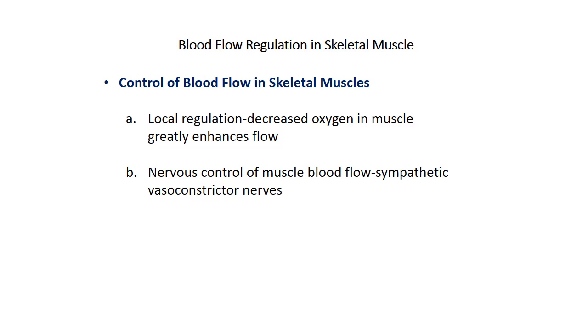The other control is nervous control, by sympathetic vasoconstrictor nerves. During exercise, the sympathetic system is active and sympathetic vasoconstrictor nerve fibers secrete norepinephrine at their nerve endings. This norepinephrine is an important vasoconstrictor.